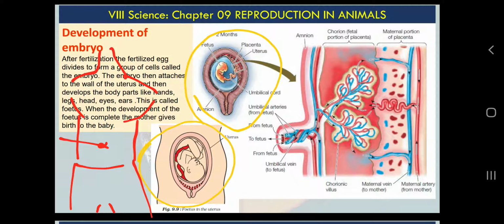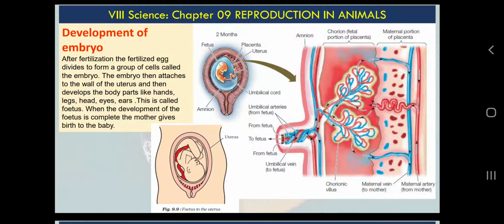Okay, you can see here, you can see one thread-like structure connected with the internal lining of uterus, and one big disc-shaped organ is called placenta. Okay, you will learn in your upcoming classes, class 10th and class 12th, that in uterus, the attachment of baby and mama, the outer lining of baby and internal lining of uterus, is called placenta, actually a complicated organ which takes the charge to provide nutrition to human embryo and collect excretory materials and many more things, also giving immunity in the form of antibodies. Okay, so this is how it is connected.